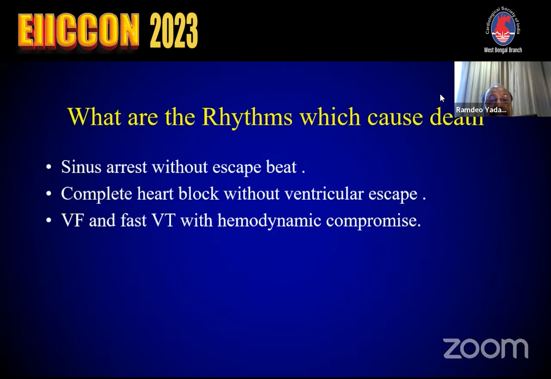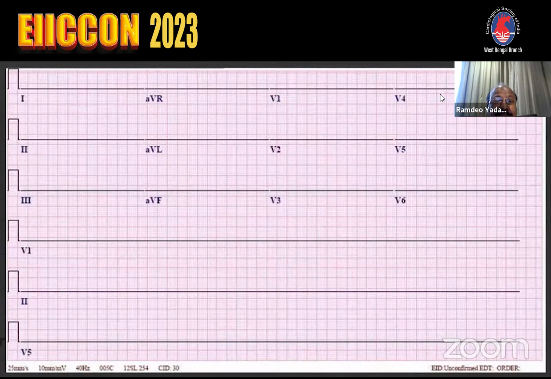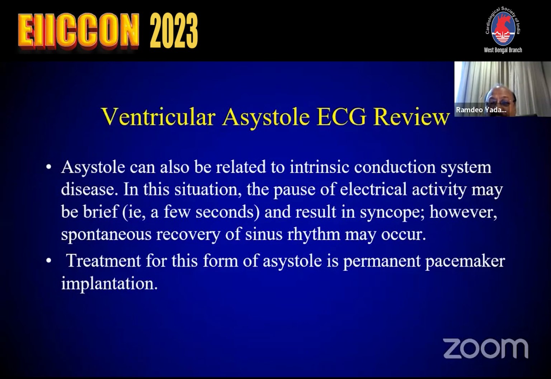So what are the rhythms which cause death? Sinus arrest without escape beat, complete heart block without ventricular escape, ventricular fibrillation or fast ventricular tachycardia with hemodynamic compromise, like this patient. This patient came with syncope and no ventricular beats, no atrial beats. He is having cardiac arrest. Cardiac massage was done, and immediately a temporary pacemaker was put in and found to be having electrical standstill and asystole.